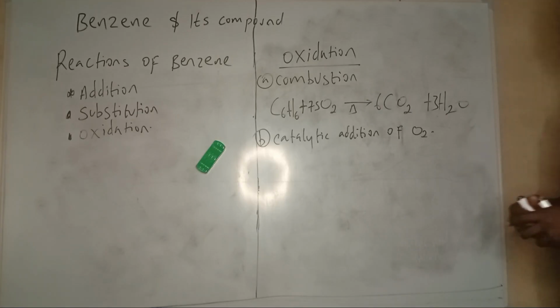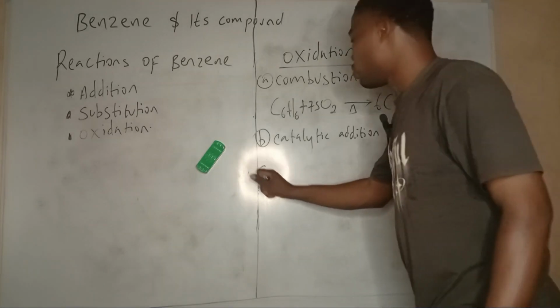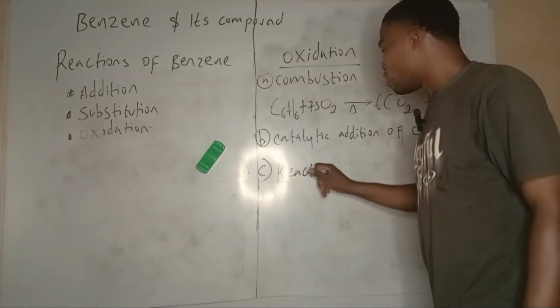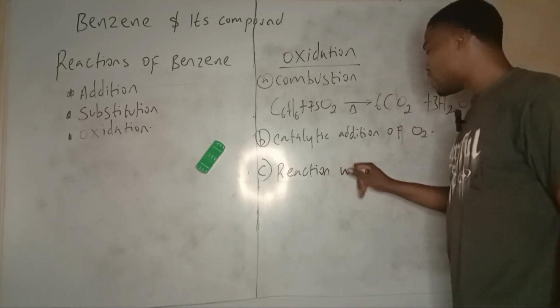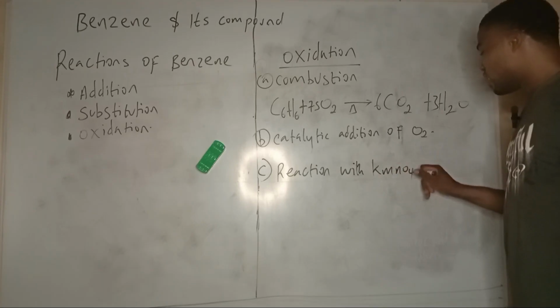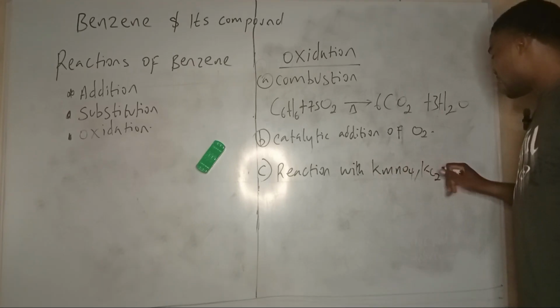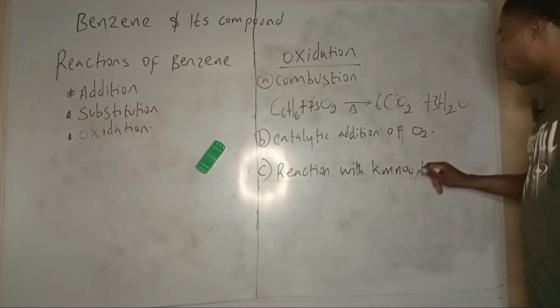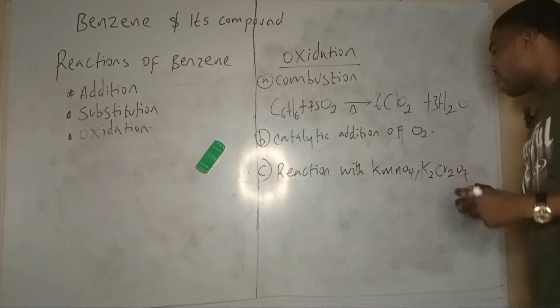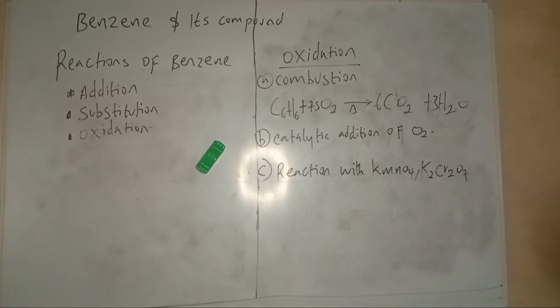Now the other reaction of benzene, let me show you, is reaction with KMnO4, a common oxidizing agent. If you are used to laboratory work, these are conventional oxidizing agents: KMnO4, the orange K2Cr2O7, or chromic acid, or any of these in acid.